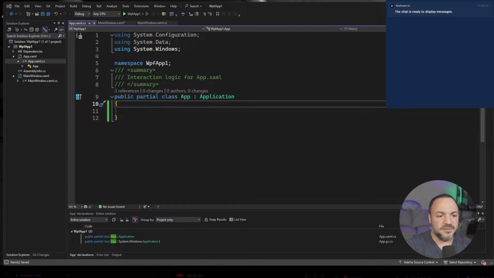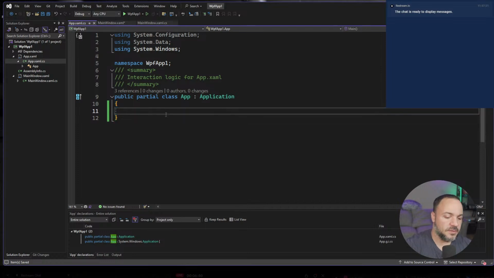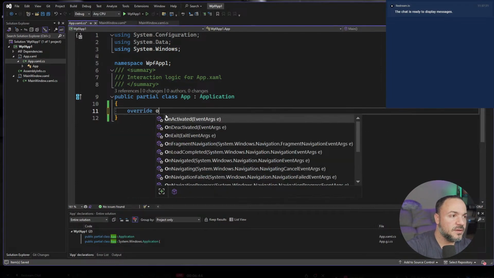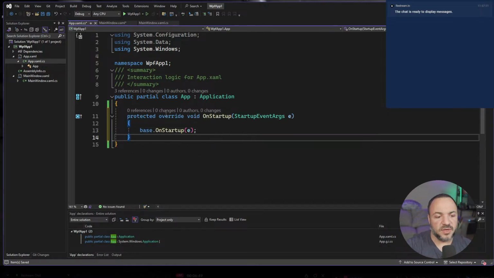One of the biggest changes I'm noticing is that what you used to have is a program.cs file. There would be a startup. Is there like an override? Like you'd have a startup method you can configure. But it's just kind of odd. I'm not really sure where that's all moved to.